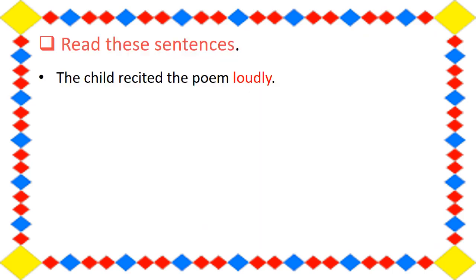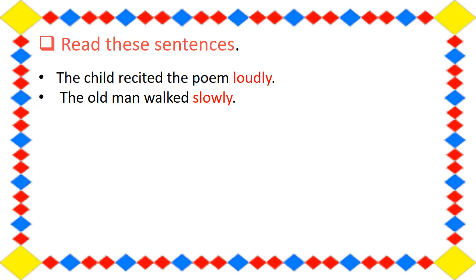Now let us read these sentences. So the child recited the poem loudly. So students, how did the child recite the poem? Loudly, right? So the word loudly describes the action word. That is, how did the child recite the poem? So it is what? Loudly. Next, the old man walked slowly.